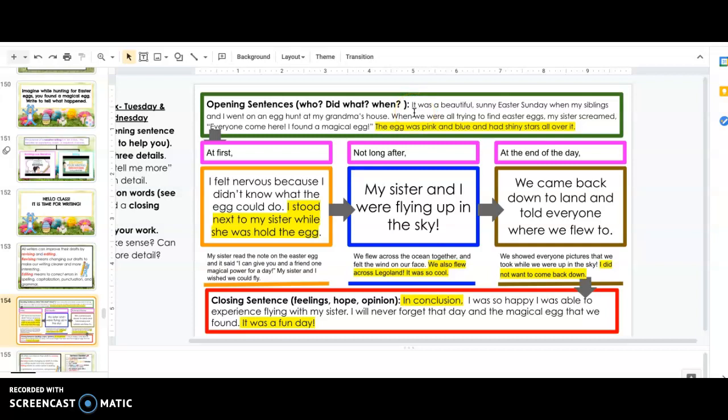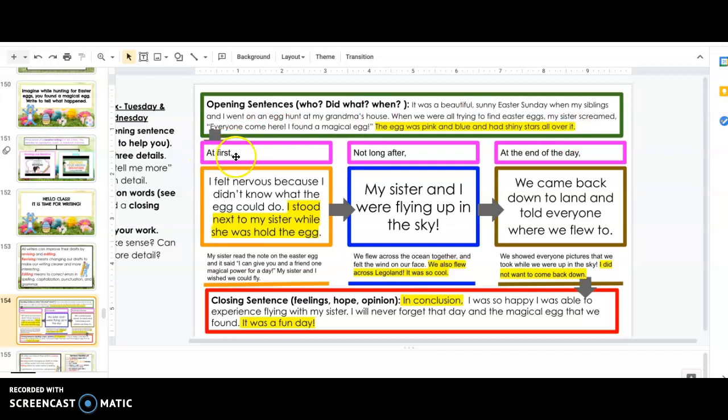I said, "It was a beautiful sunny Easter Sunday when my siblings and I went on an egg hunt at my grandma's house. When we were all trying to find Easter eggs, my sister screamed, 'Everyone, come here! I found a magical egg.'" This is the new part that I added today. The egg was pink and blue and had shiny stars all over it.